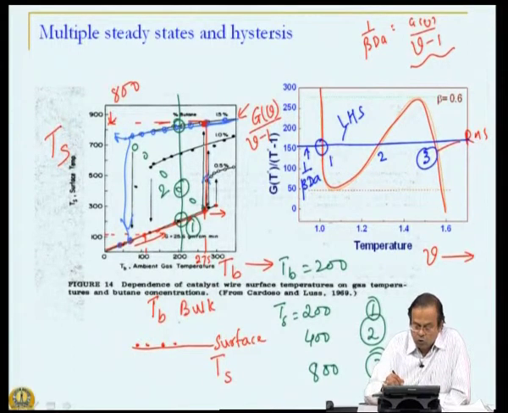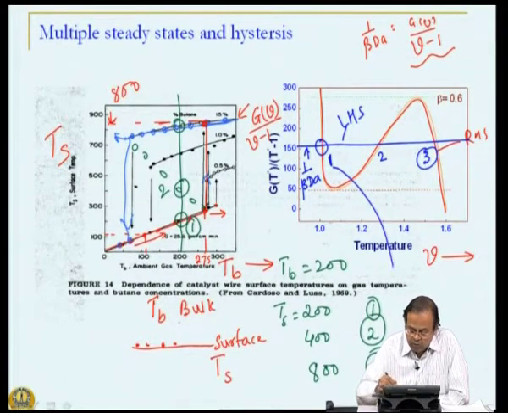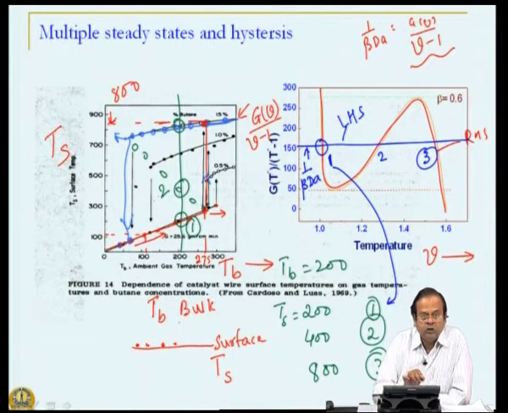Solution 1, where if you look at it mathematically, the dimensionless temperature is very close to unity. That means, coming back to this example, this particular line where bulk temperature and surface temperature are almost close to unity.